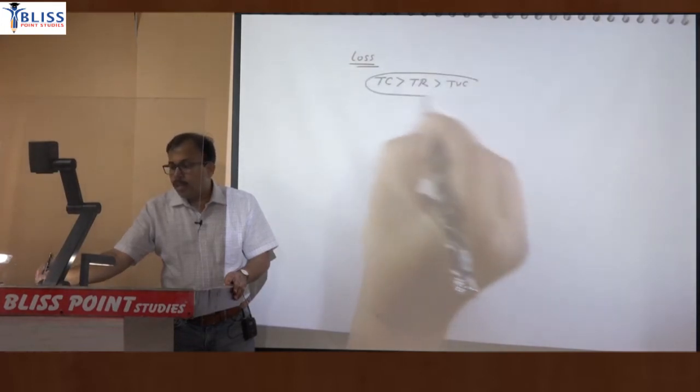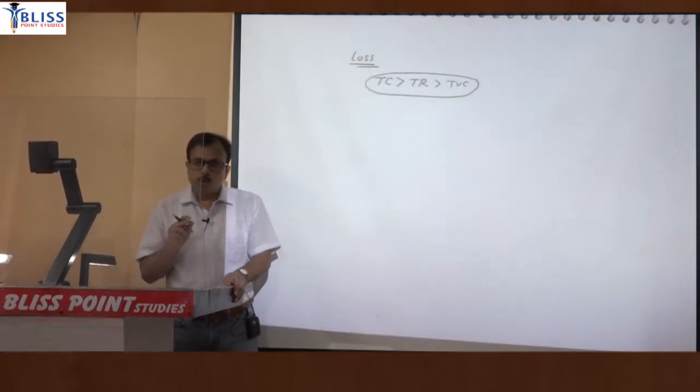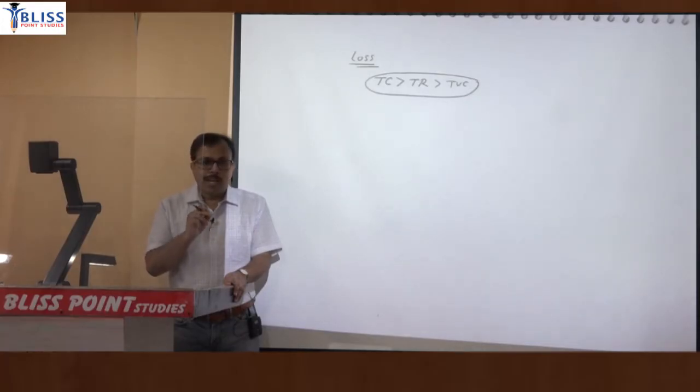So when you draw the diagram for loss, you have to draw total revenue, total cost as well as variable cost, because only then can you make a decision whether the firm is producing any quantity or whether there is shutdown.